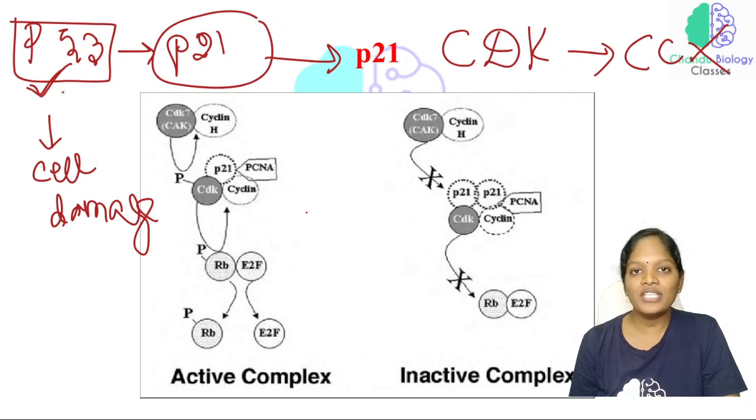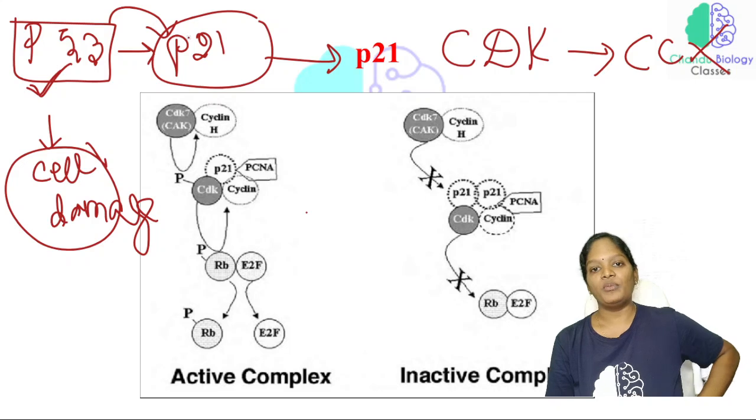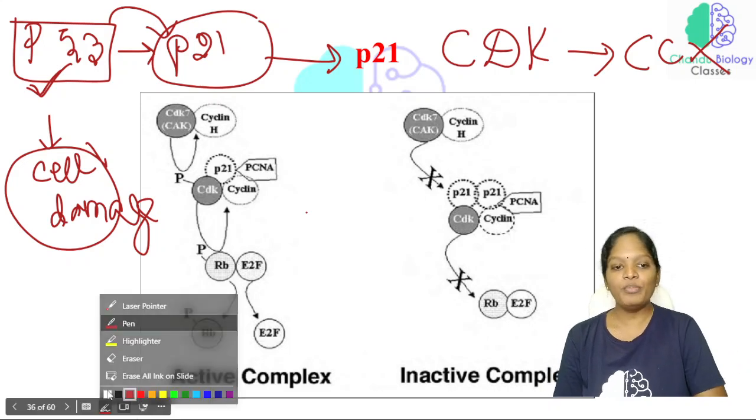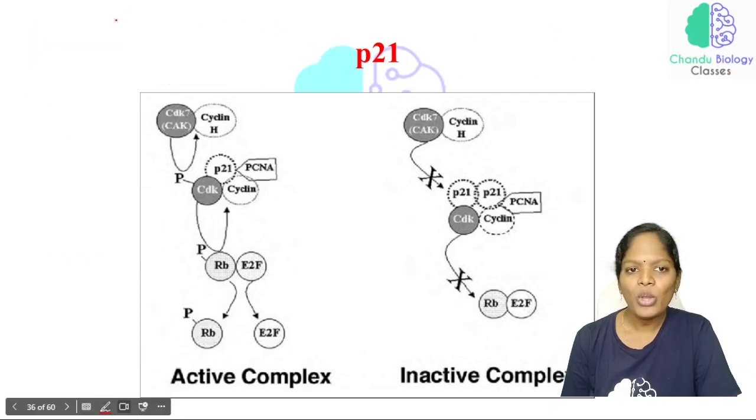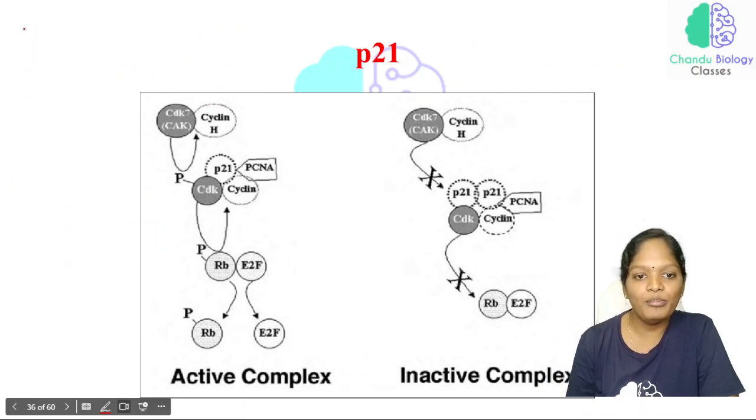Now, we have studied that if there is cell damage, P53 gets activated. Now P53 is going to activate P21. Now what is the function of this P21? This P21 is very important.